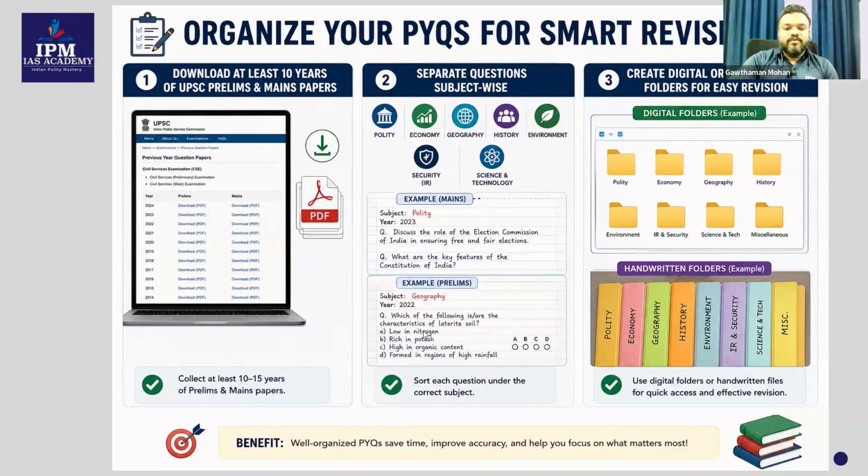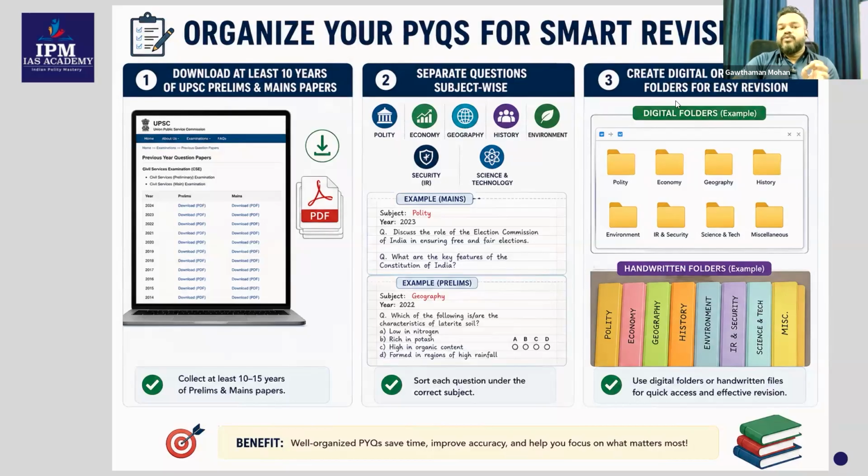Then another question: which of the following is or are characteristics of laterite soil? Simply, it is part of geography. So you should assign that particular question to geography. Then how are you going to manage this?